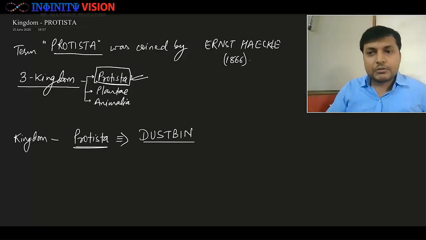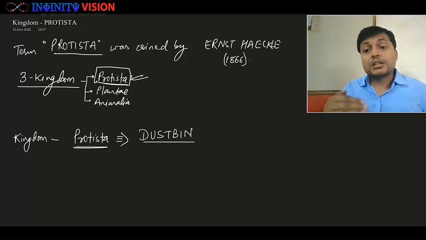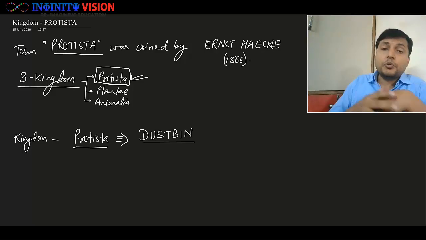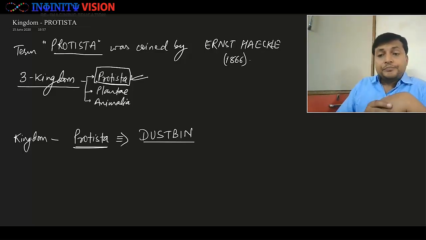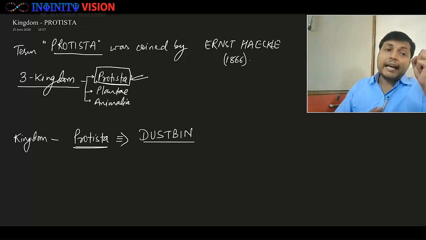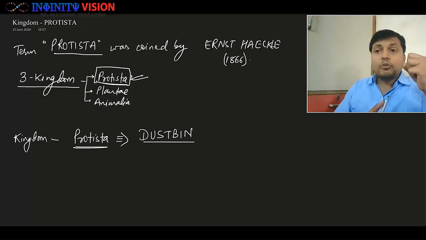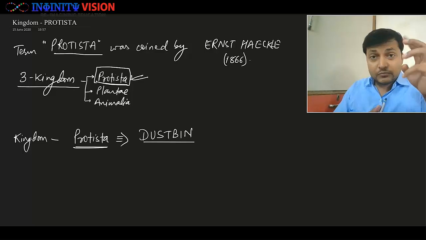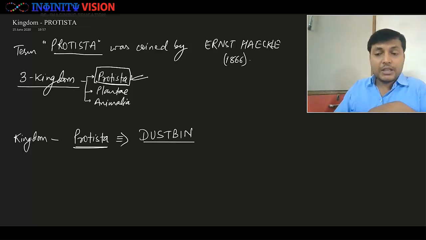So after 3 kingdom there was 4 kingdom, and when 4 kingdom classification was given by Mr. Copeland, then he removed all the prokaryotic organisms from Kingdom Protista and put them into a newly formed kingdom called Kingdom Monera, right? He introduced the Kingdom Monera and put all these prokaryotic organisms there.